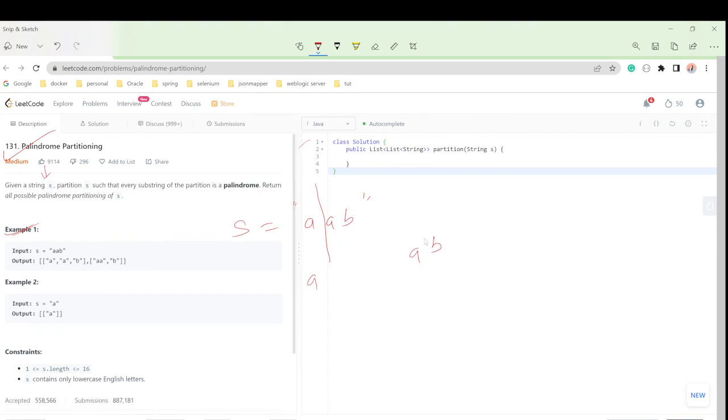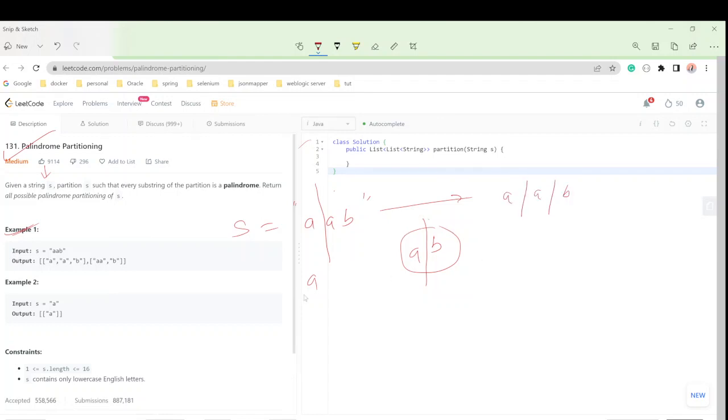Similarly, we can do the partition of this one, but if we talk about the whole string, this is not a palindrome, correct? So we can do the partition like this also, or there can be multiple partitions. We can do multiple partitions like this a, like this b.